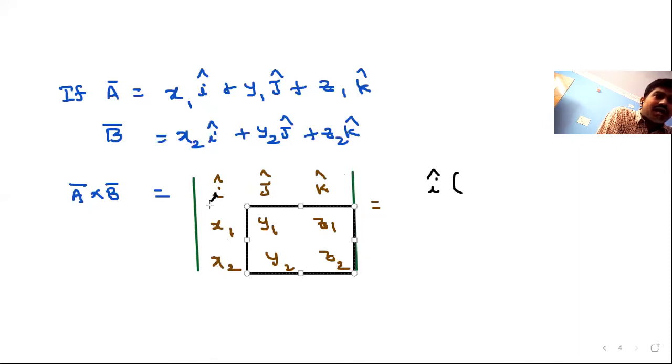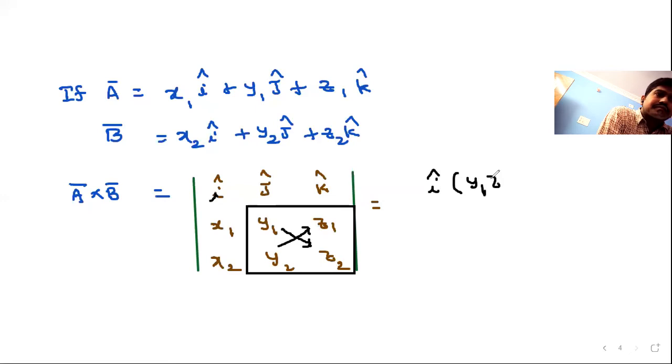By neglecting the row and column related to i cap, then in this particular thing you take a cross product. Always start the cross product from the upper right hand term only. First take the product of these 2 minus the product of these 2. So what is the product?